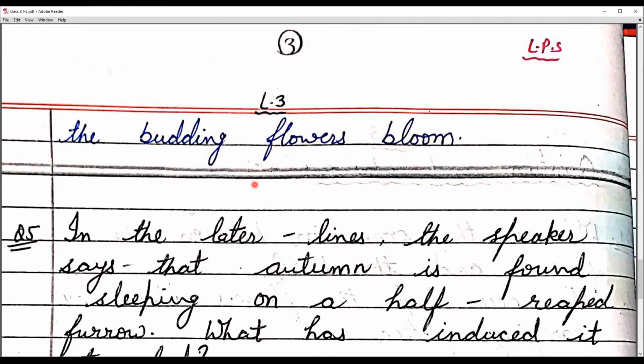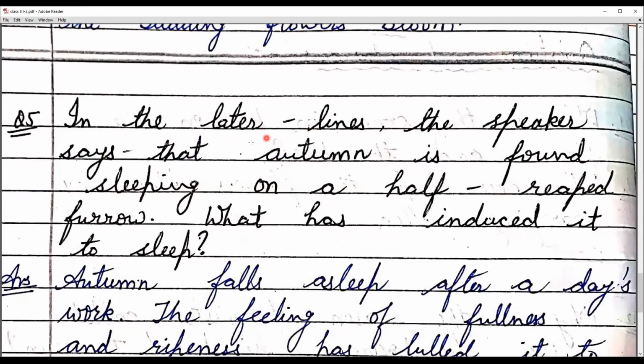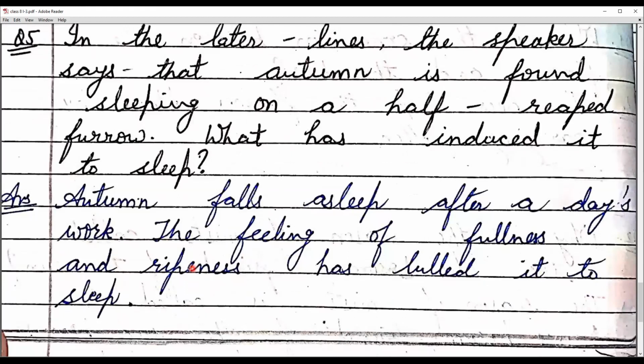Okay, next number five is, in the later lines the speaker says that autumn is found sleeping. As in the second stanza we read, the poet describes autumn as a girl and she is sleeping on the half-reaped furrow. Furrow is a kind of field line. What has induced it to sleep? Now we need to describe what induced it. Autumn falls asleep after a day's work. When does autumn fall asleep? After completing the day's work. The feeling of fullness and ripeness has lulled it to sleep. Means the ripening things and the completed work made her sleep.